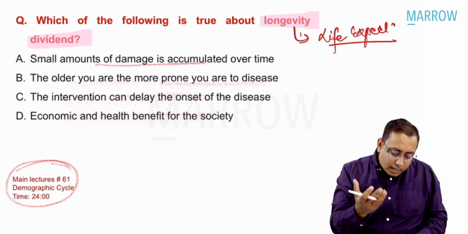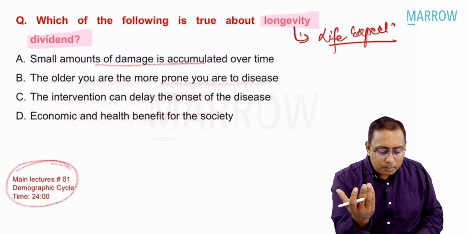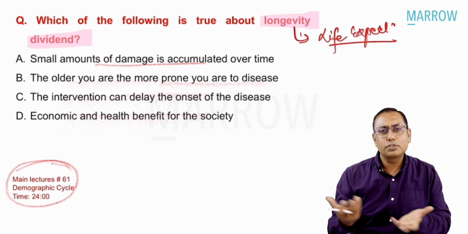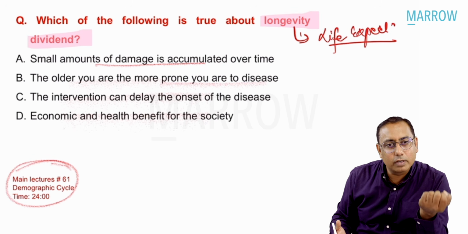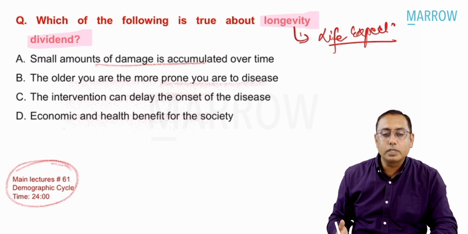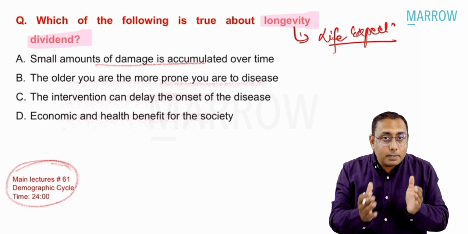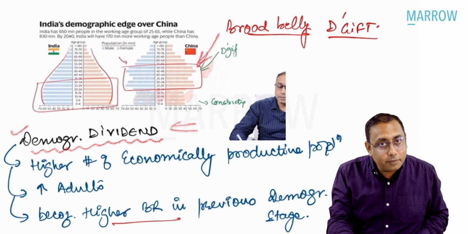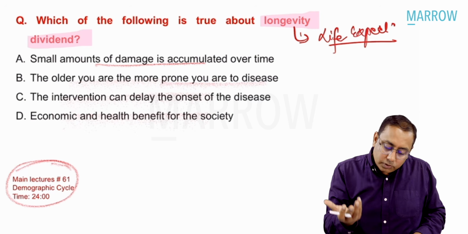So if you would have understood my lectures very nicely, you would be able to solve this question. Otherwise, that's okay. You can just read the options and it's a very simple MCQ. I don't know why many students got confused, but that's absolutely fine. So what is the advantage of a longevity dividend or a lifespan increase? Why would lifespan increase? Because people have the demographic dividend, because they have more money. Because of more money, they will live longer. So that is what it means.